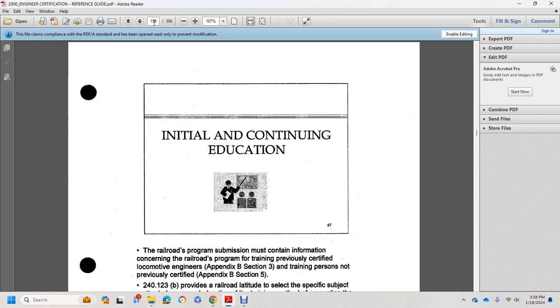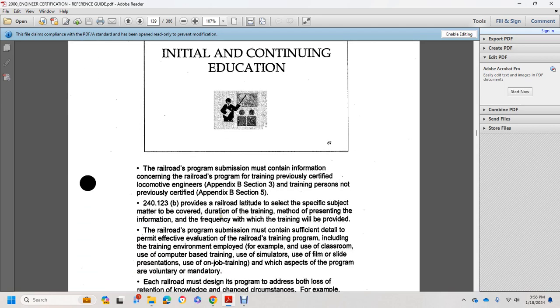Initial continuing education. The railroad program submission must contain information concerned with the training of previously certified locomotive engineers. Appendix B, Section 3, and Appendix B, Section 5, 240.123B. The railroad must specifically describe the duration of the training, the method of presenting the information, and the frequency with which the training will be provided.